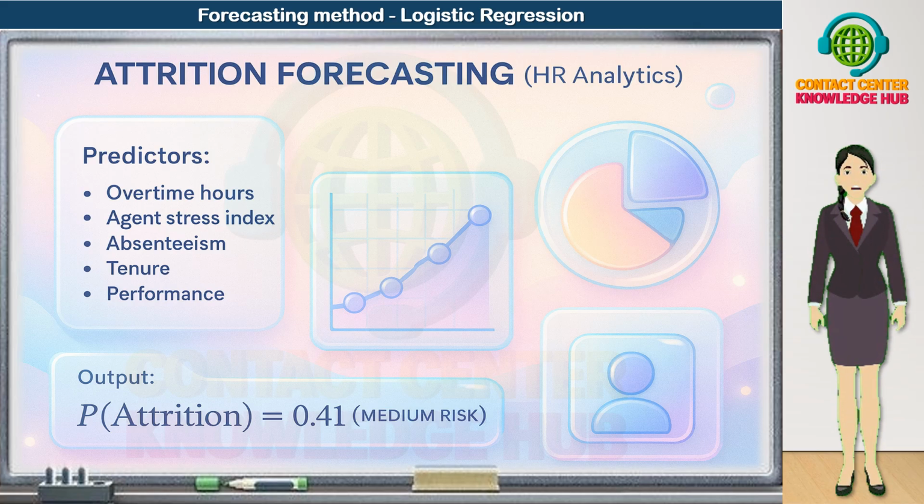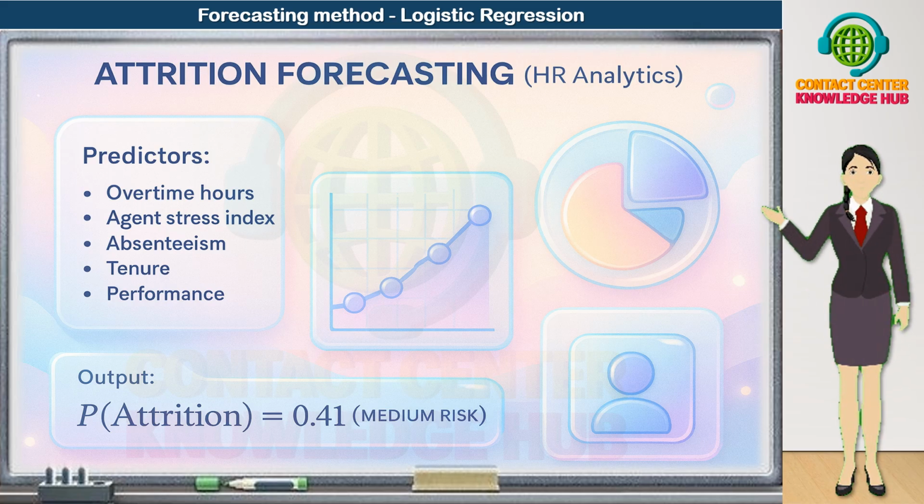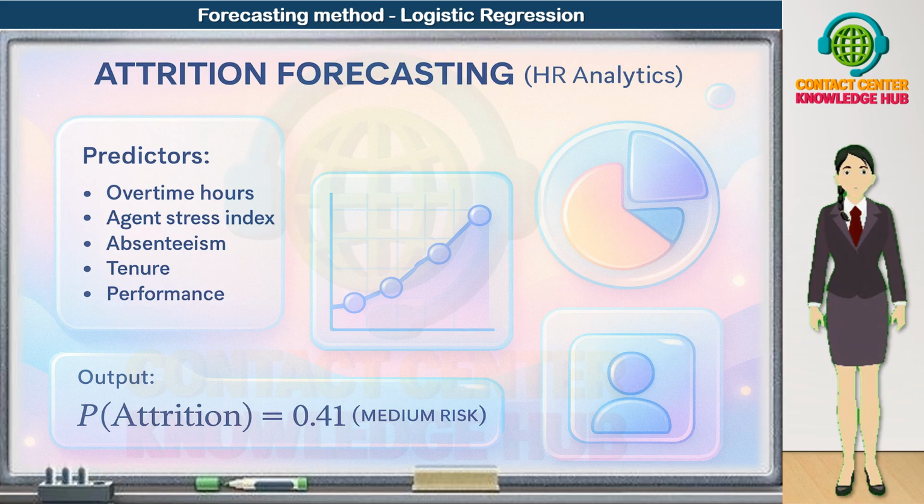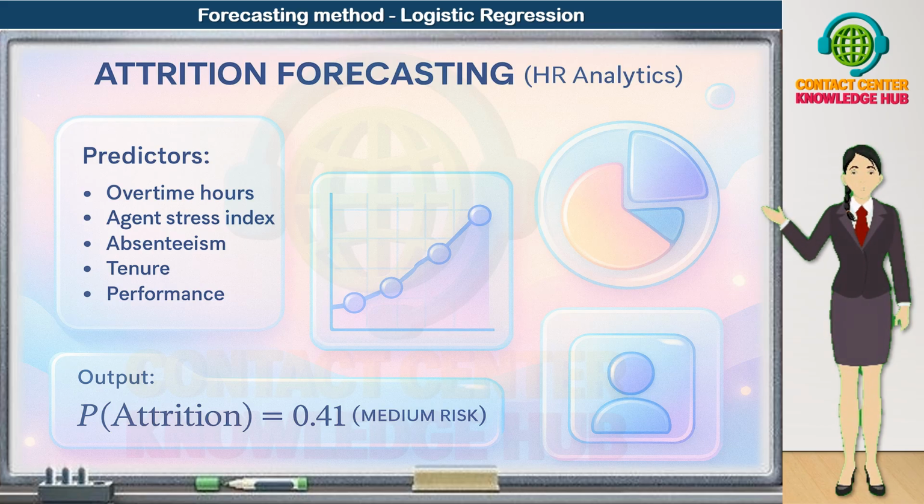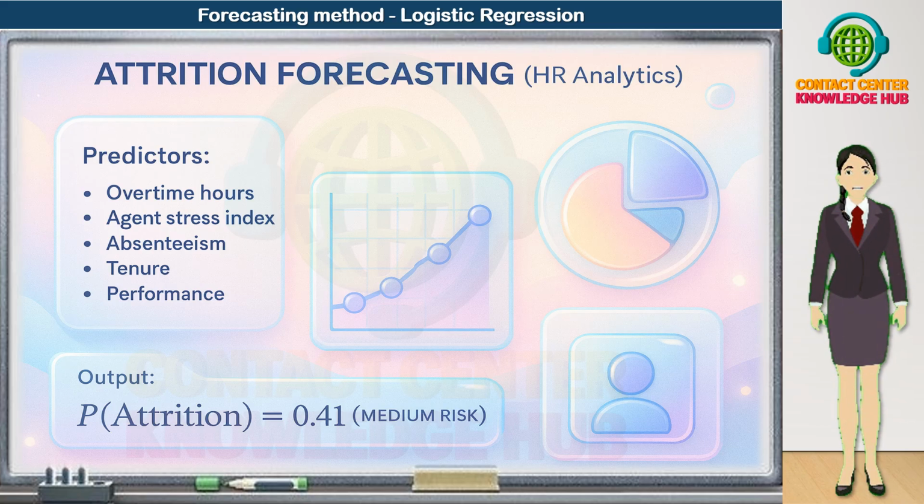Output. For each agent, the model generates a value like P of attrition is equal to 0.71, a 71% chance that this agent will resign in the next defined period, such as the next 3 or 6 months. We can then convert this probability into risk bands, for example, above 0.70 high attrition risk, between 0.40 and 0.70 medium risk, below 0.40 low risk.